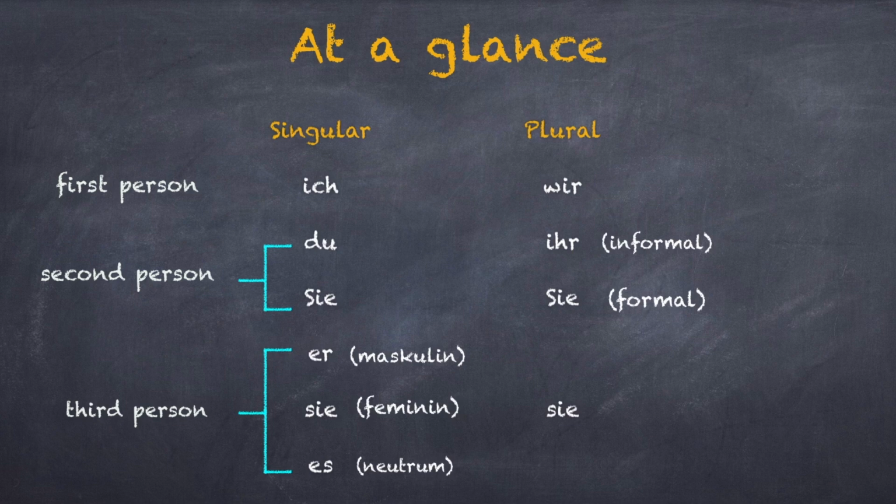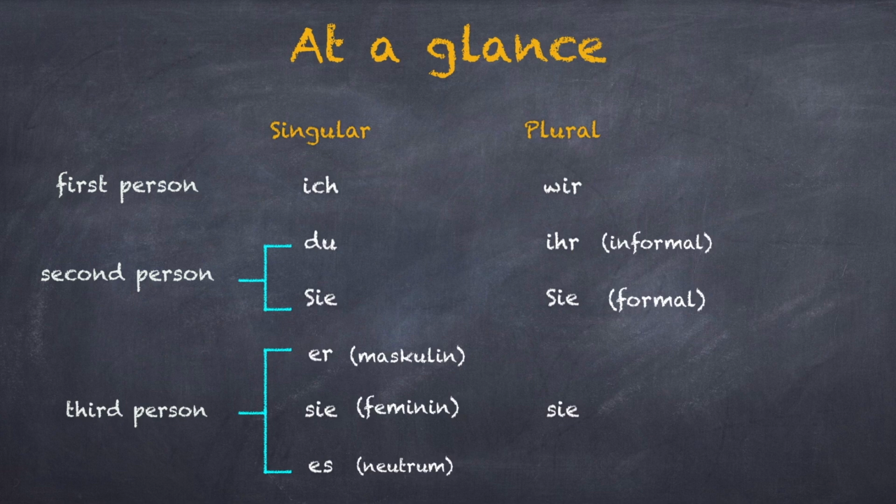In formal singular and plural both, you use Sie. That means, when talking directly to Frau Schmidt, use Sie. And when talking to Frau und Herr Schmidt, then also use Sie. In the third person singular, you use er for masculine, sie for feminine, and es for neutral. The pronoun in plural for all 3 of them is sie.